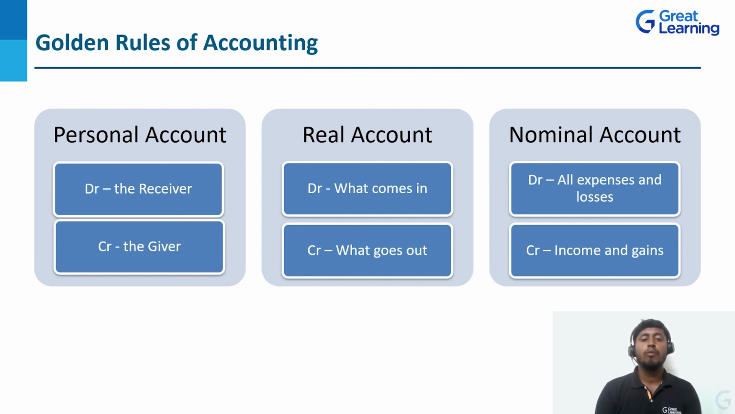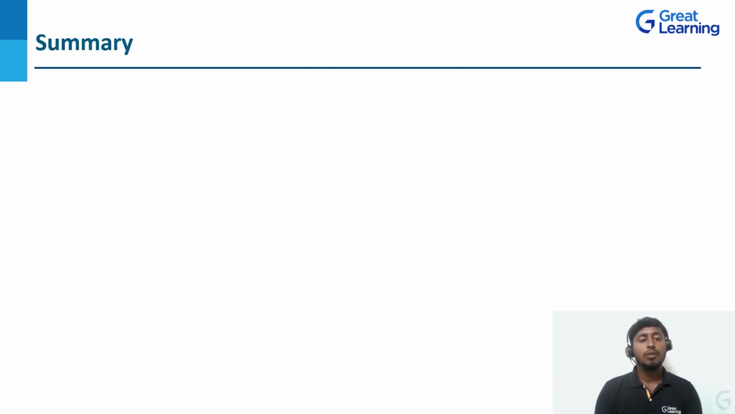So this rule we are first going to use in the journal entries. While passing the journal entry, this is the base for the journal entry. From that journal entry only, we need to start, and then we need to post it to the ledger account, trial balance, and financial statements. Here we have the summary. We will quickly recap whatever we have discussed in this video.